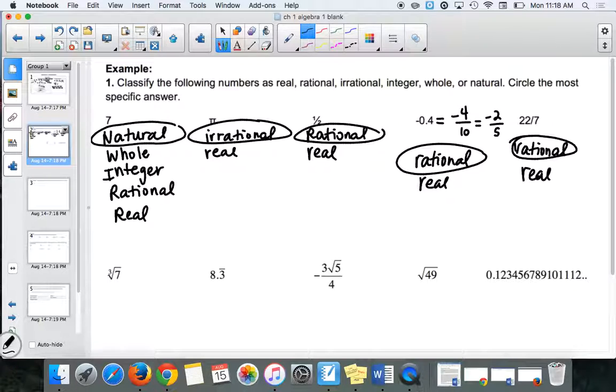All right, now we have a weird one, cube root of 7. Remember I said the weird ones are what? Irrational, right? But irrational numbers are also real numbers still.